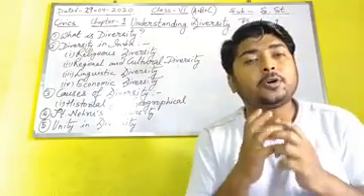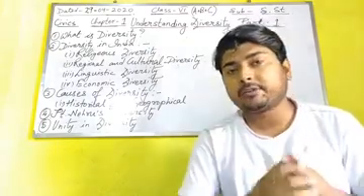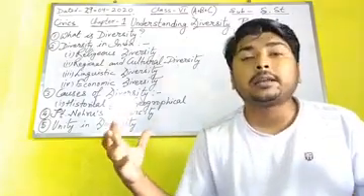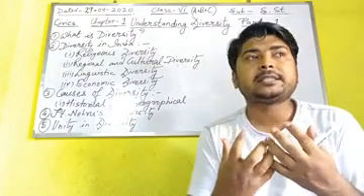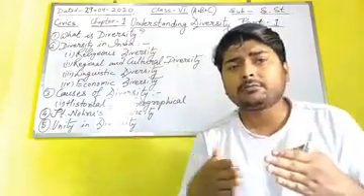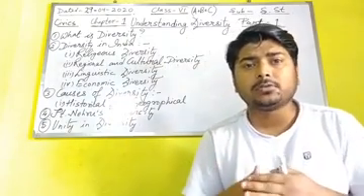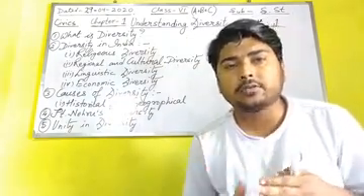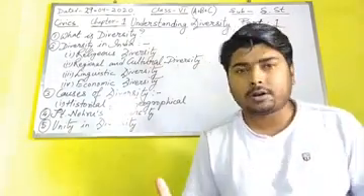All these things coexist. Coexist is a big word here. Coexist means living together, existing together. Like a word we know in school, co-education, which means education with all.